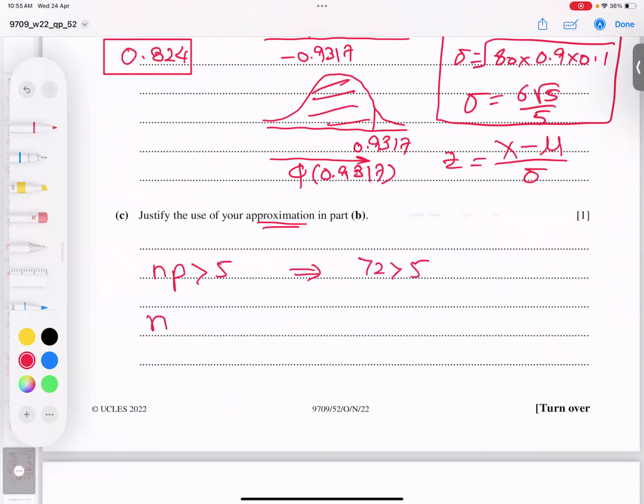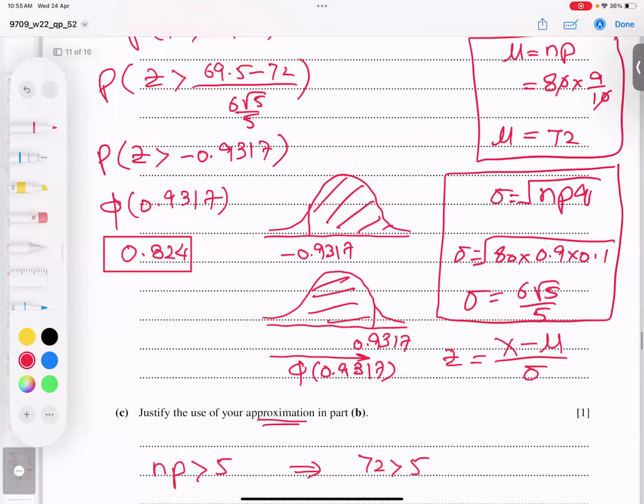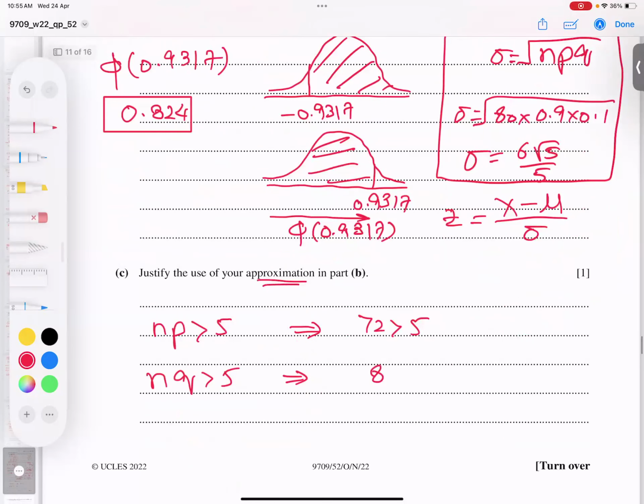And nq is also bigger than 5: n is 80 and times 0.1 comes to 8, so 8 is also bigger than 5. So this is the justification, as both values are satisfied. We can say it is proved, verified, or justified. I hope you got my point. Let's go to the next question.